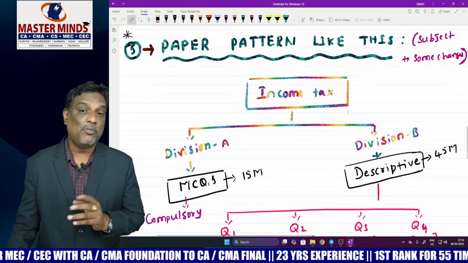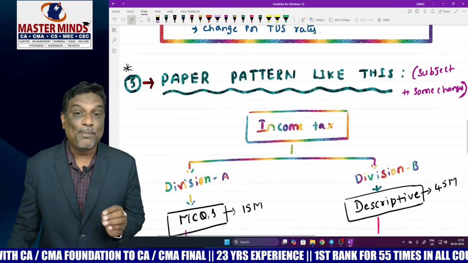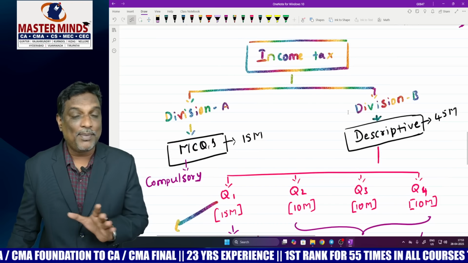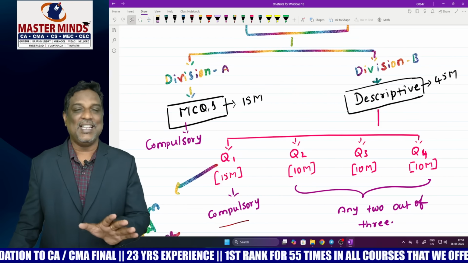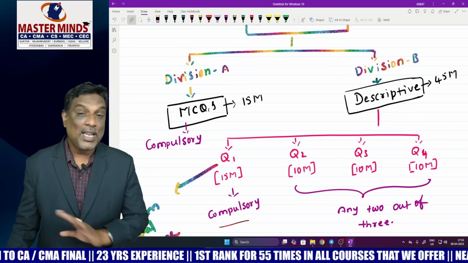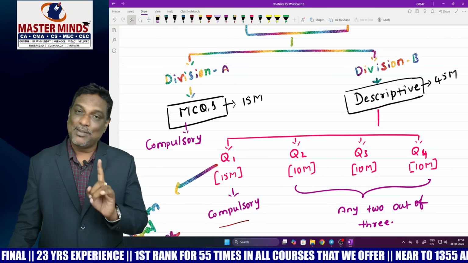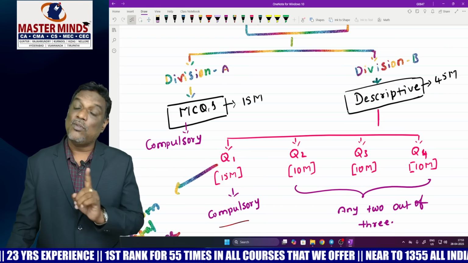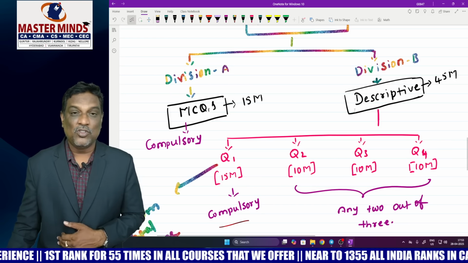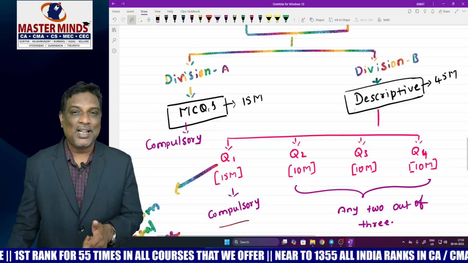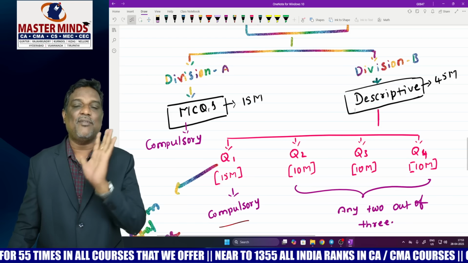My dear students, one more important piece of information: don't try to prepare the theory part specifically in any area. The income tax paper is totally a problematic paper, except one question, and that too from the return of income chapter in 99% of cases. So if you want to prepare a theory part, prepare only one chapter, that is return of income.